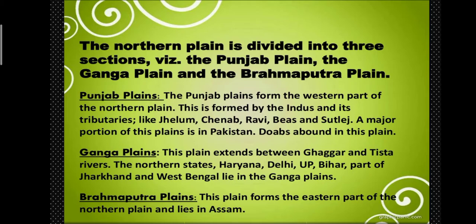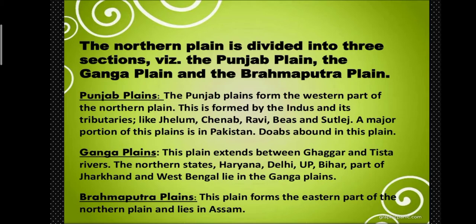Next, the northern plain is divided into three sections: the Punjab plain, the Ganga plain and the Brahmaputra plain. First, the Punjab plain. The Punjab plain forms the western part of the northern plain. It is formed by the Indus and its tributaries.